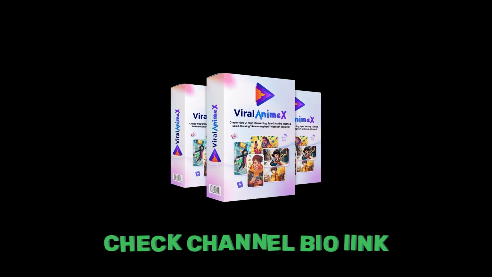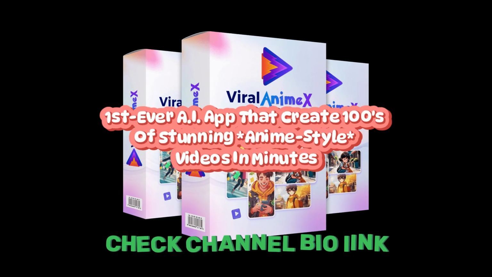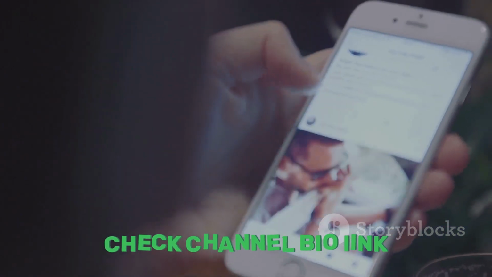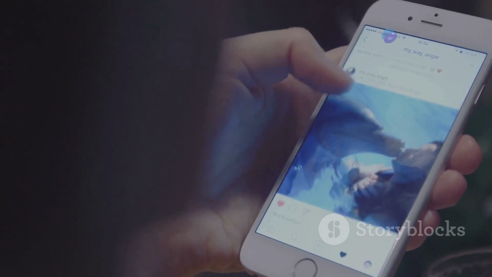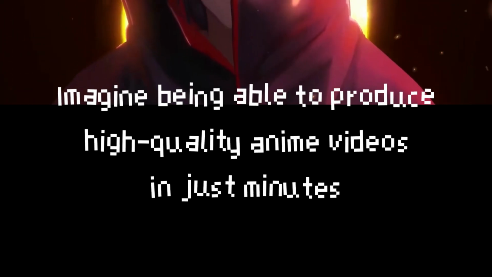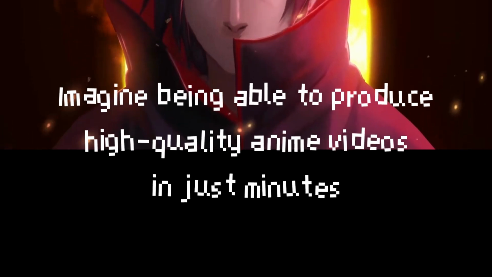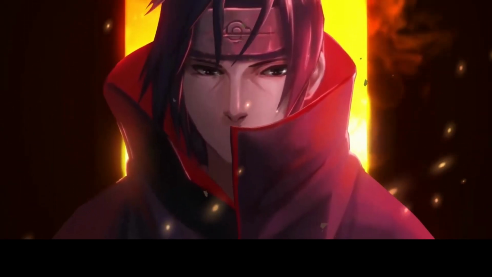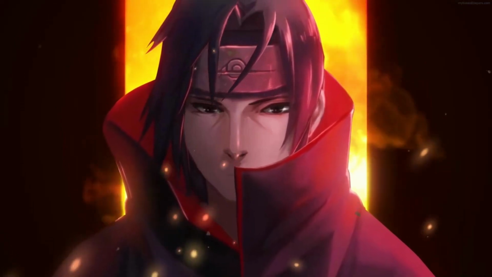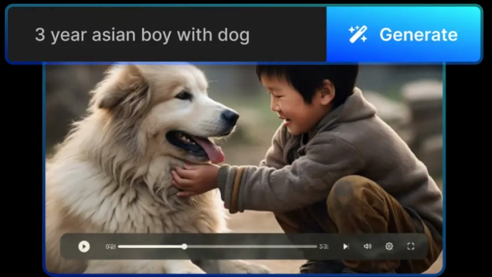Viral Anime X. In the ever-evolving landscape of digital marketing, Viral Anime X emerges as a groundbreaking tool that promises to revolutionize the way we create and share content. Imagine being able to produce high-quality anime videos in just minutes. No animation skills required. With Viral Anime X, you can create an endless stream of engaging content that attracts thousands of viewers from around the globe.